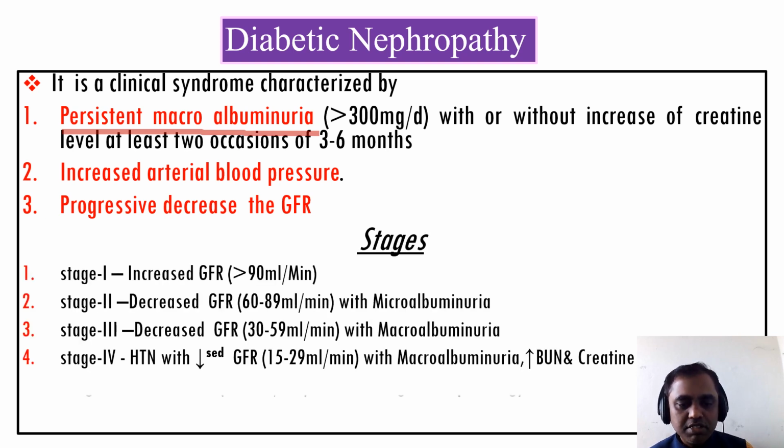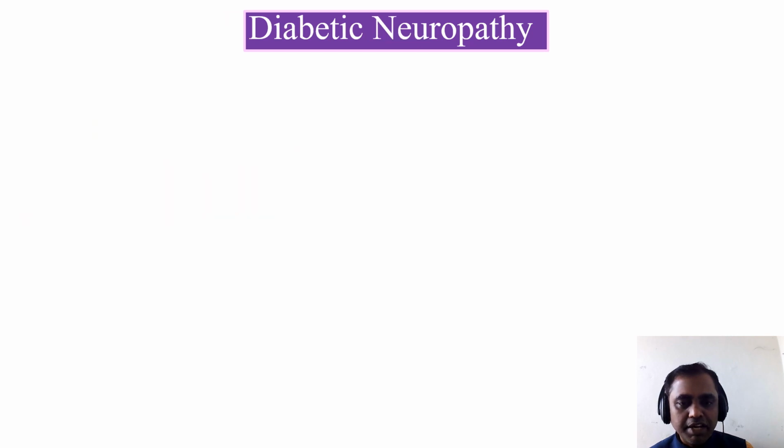There are different stages available. Totally there are five stages, depending upon the GFR. Okay. Now we'll go for the diabetic neuropathy.